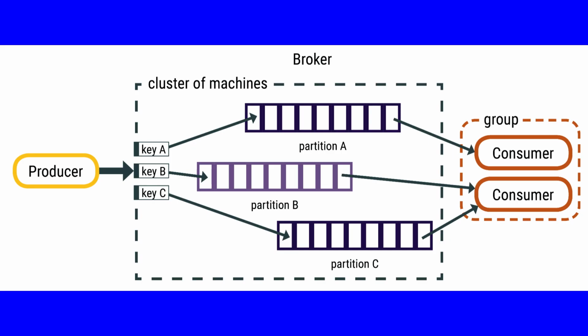Now, partition distribution. Partitions can be distributed across the Kafka cluster. Each Kafka server may handle one or more partitions. A partition can be replicated across several servers for fault tolerance. One server is marked as a leader for the partition and the others are marked as followers. The leader controls the read and write for the partition, whereas the followers replicate the data. If a leader fails, one of the followers automatically becomes the leader. Zookeeper is used for leader selection.